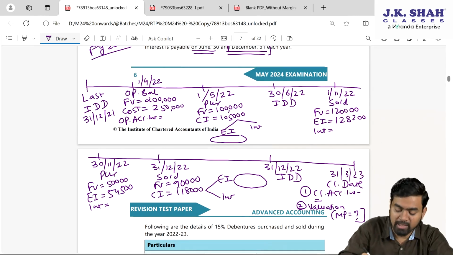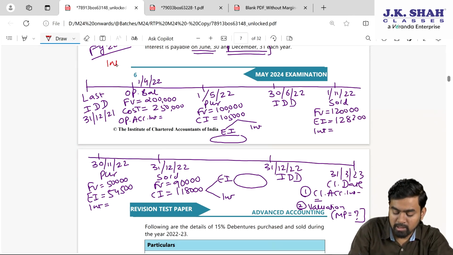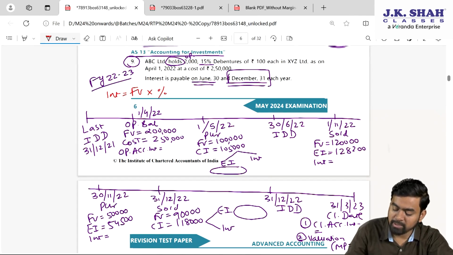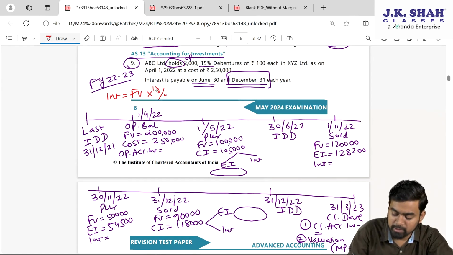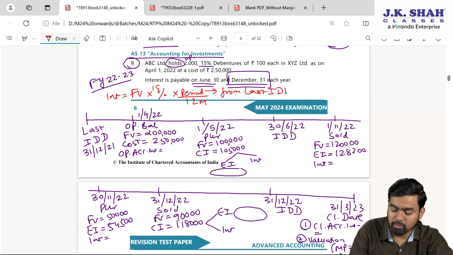Now my dear students, we will calculate interest with a different color pen. Interest will be calculated as face value into rate. What is the rate, my dear students? Here 15% into period, number of months divided by 12 months, and the period will be counted from the last interest due date to the transaction date.